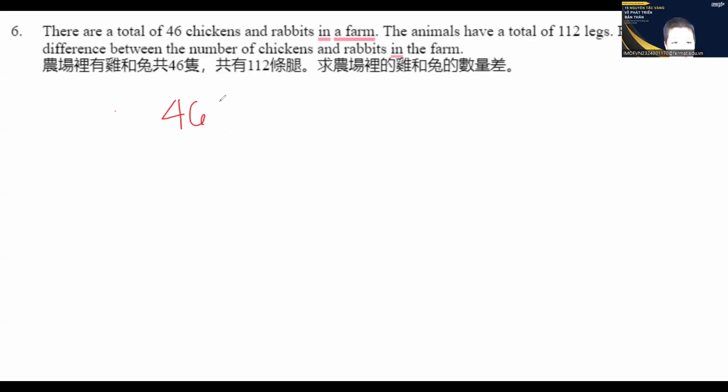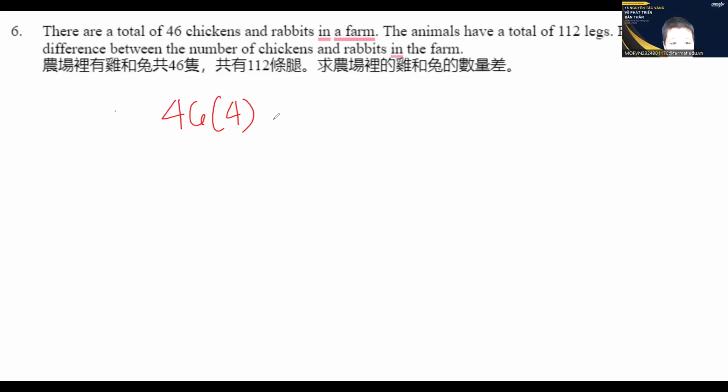Then we see the number of legs, and subtract it from 112 to find the extra number of legs.